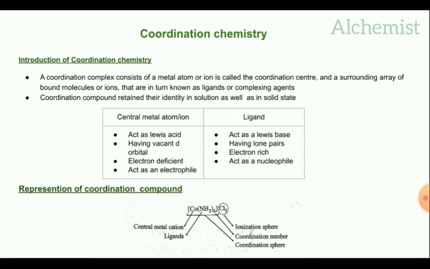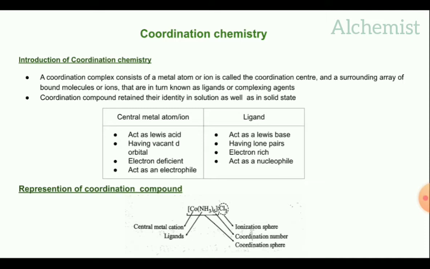Here I given a table. It distinguishes central metal atom or ion and ligand. The central metal atom acts as a Lewis acid and the ligand acts as a Lewis base.